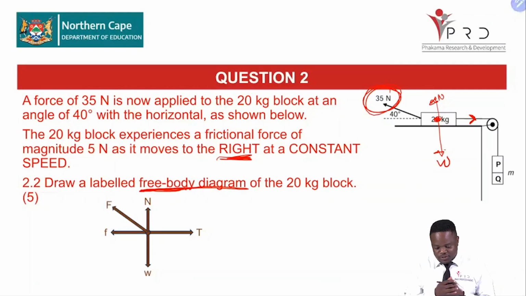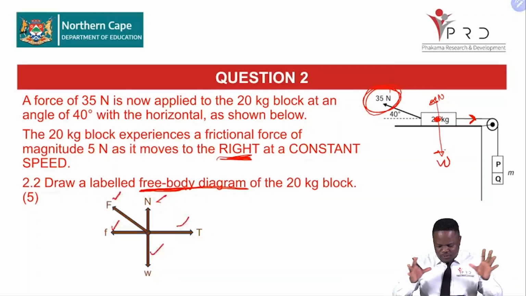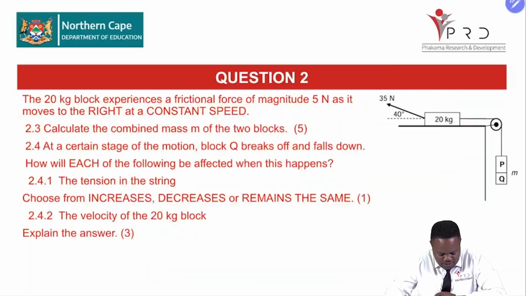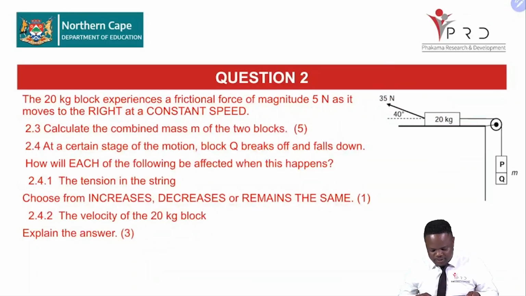I'm sure that you are able to get that free body diagram, and as such, we can say these are indeed free marks. Take note, 1, 2, 3, 4, 5 marks. We represent the forces using our arrows, and we get our full 5 marks. So remember, this is what we expect in our question 2. Let us continue with our question.